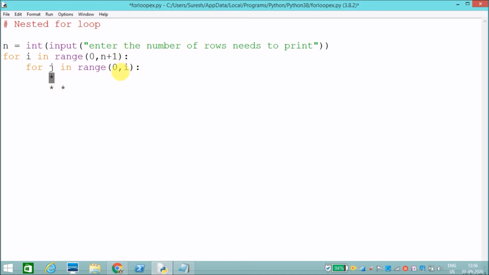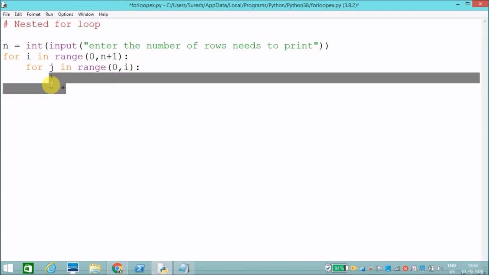That's why I range from 0 to 1 means only the first column will print. When I is equal to 2, it means when it comes to the second row, I will print only the first and second column. Okay, this is the first column and this is the second column. That's why it will take the range from 0 to I, and I now is 2, so it will print only 2 columns. Like that it will work.